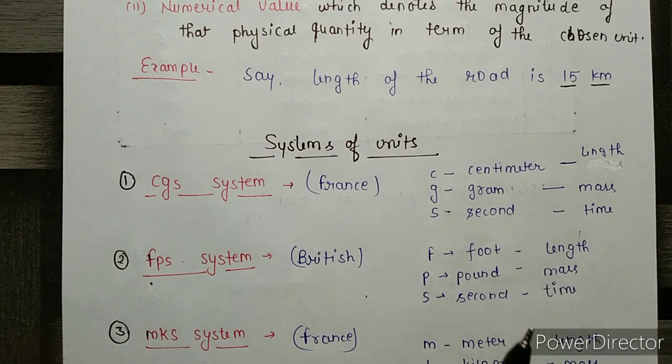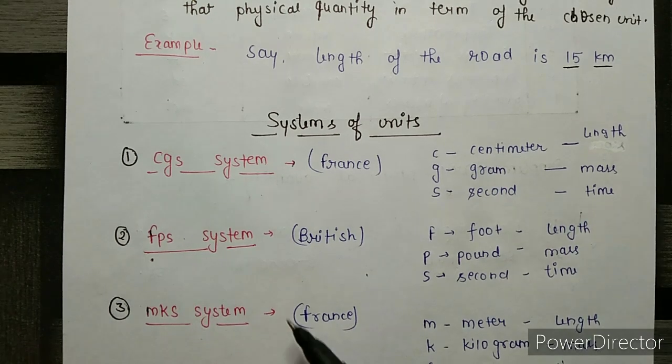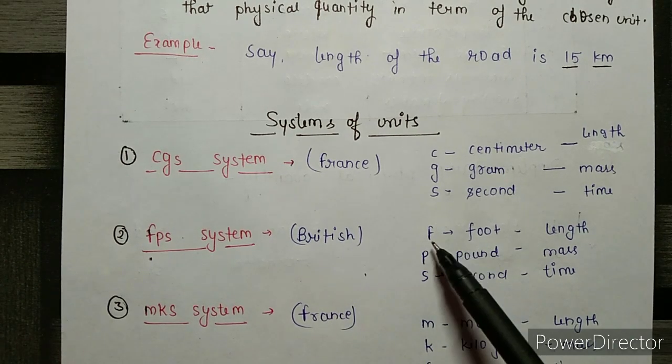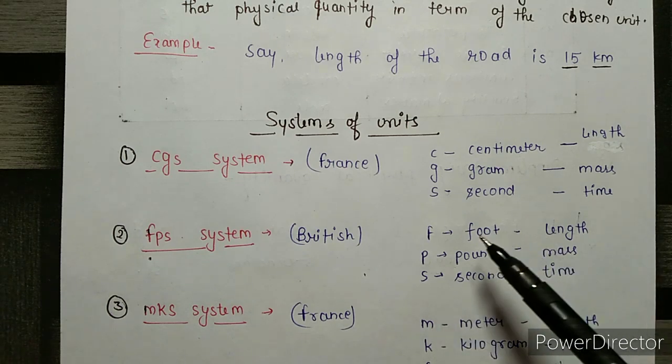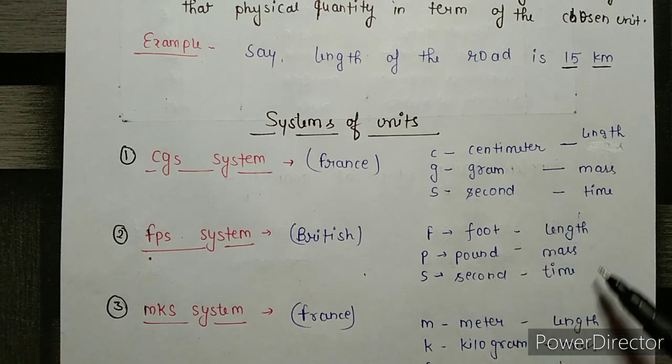The second system of unit is the FPS system, which is used by the British, where F indicates foot, P pound and S second, the units to measure length, mass and time respectively.